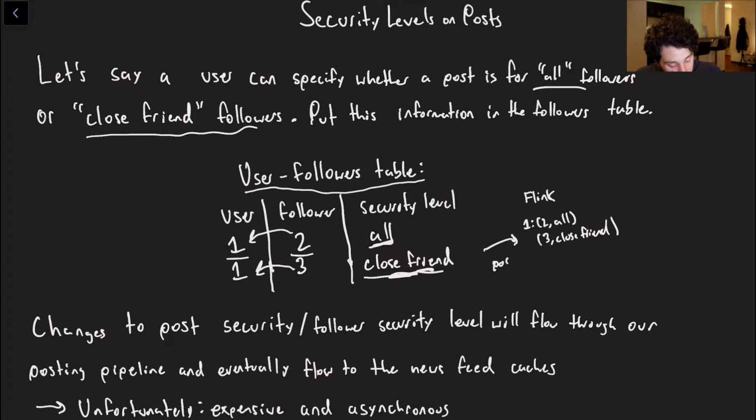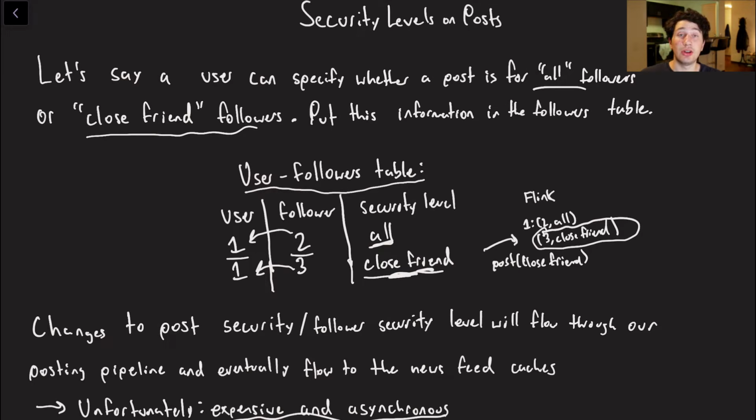So when a post comes in, a post of close friend, it can say, you know what, I'm actually only going for this guy here and not for all. And so as a result of that, we can actually continue to use our existing posting pipeline by just storing this data as well within our Flink consumer. Now it is unfortunate that basically changes to the specific close friend level of a follower or following will take a while to propagate through our pipeline. Same goes for a post, but they do all eventually go through to this Flink consumer who can then upload the caches or update the caches accordingly. And so that is going to make life a little bit easier.